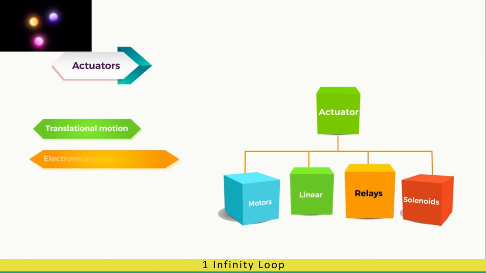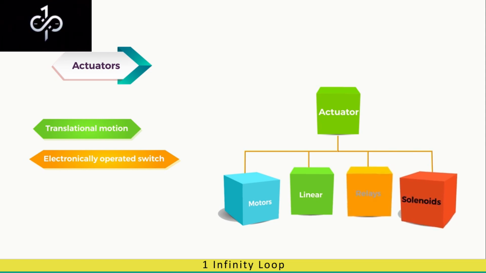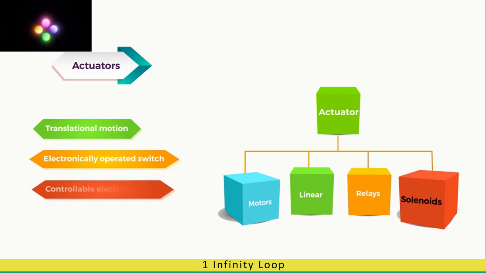Relays are electronically operated switches, but the on-off state of a relay can be controlled based on a controlling input. The advantage of relay is that it takes a very small power to operate and generate output. Hence, they are used as controlling elements for motors, heaters, etc. Solenoids, on the other hand, are controllable electromagnets. They are used for latching, locking, or triggering controls.